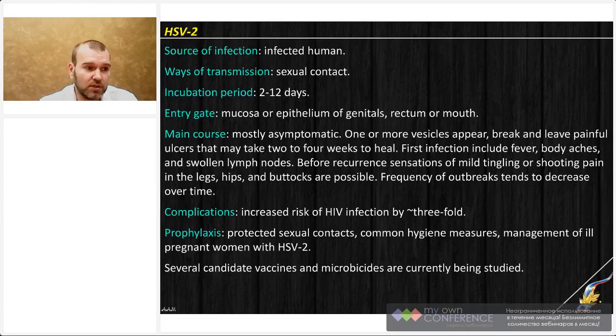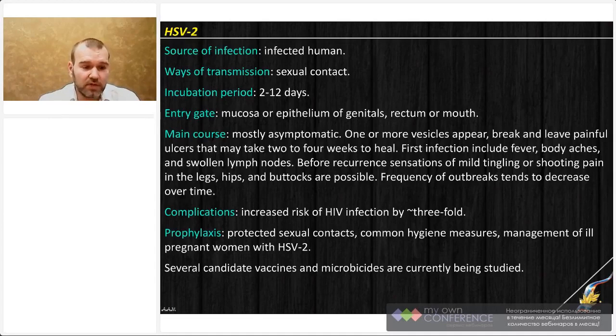Of course, if you see that your potential partner has some rashes, ulcerations, or blisters, it's better to avoid any contact. Sexual contact should be protected if the person is not very well known to you. And of course, common hygiene measures such as personal clothes, personal toothbrushes, personal towels, and others are a good way to prevent any infection transmitted by sexual or oral-to-oral contacts.